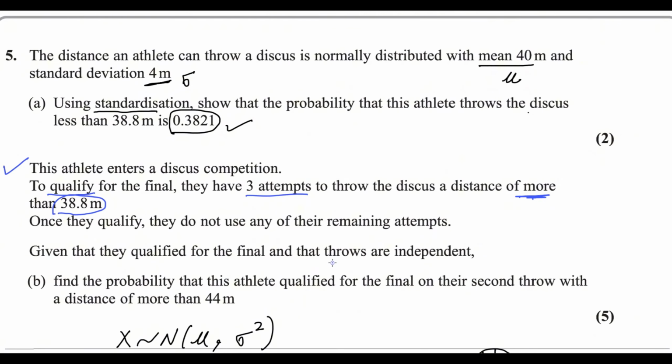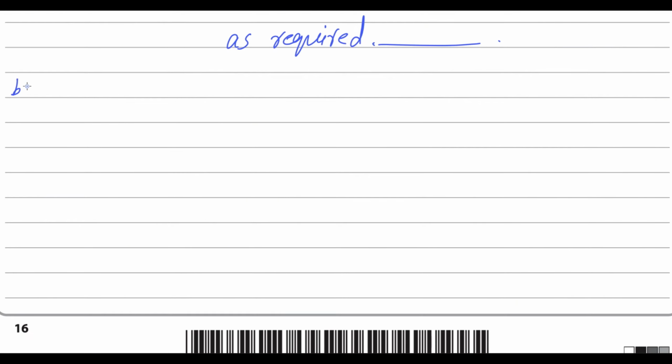So first of all, you need to find the probability to qualify. What is the probability of qualifying for the final? For that, the throw should be more than 38.8 meters. If it is less than 38.8 meters, the probability is 0.3821. To qualify for the final, the throw should be more than this, so this probability is for less than this. For the second part, you can find the probability of qualifying. Let Q represent qualifying. This probability is for when it is thrown less than 38.8 meters, so to qualify, the probability should be 0.6179.